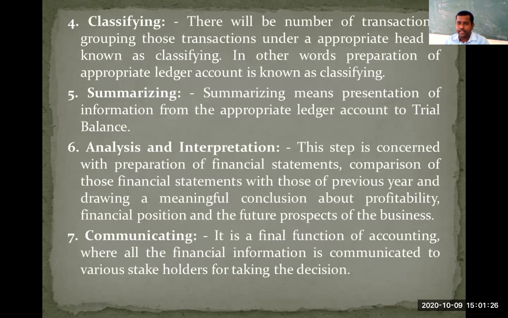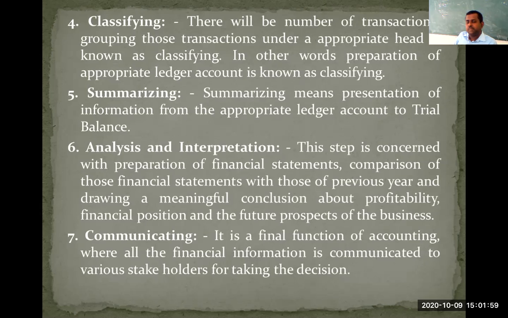The next function is classifying. As I told you, in the book of journal, all similar kinds of transactions will not appear at one place. They will appear at different places, since those transactions took place on different dates. Now, by preparing the ledger account, we should bring all similar kinds of transactions to one place. We need to group all similar transactions under a particular head or an appropriate ledger account. That function is called classifying.